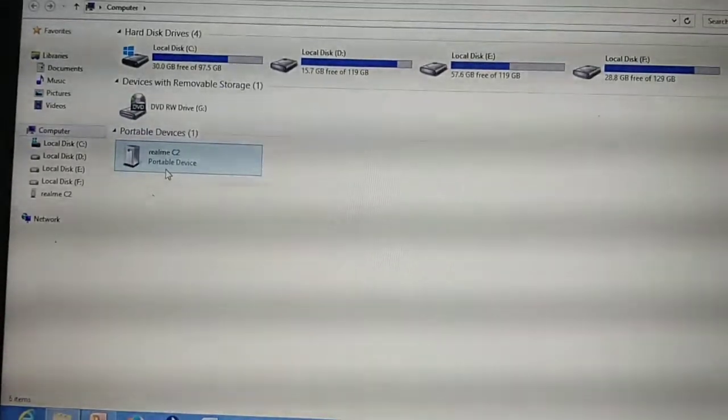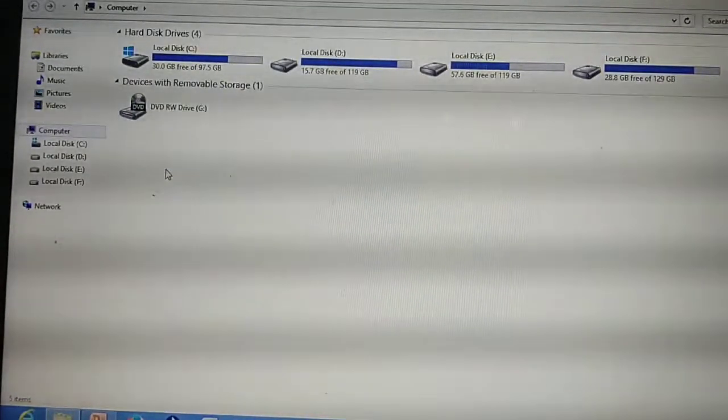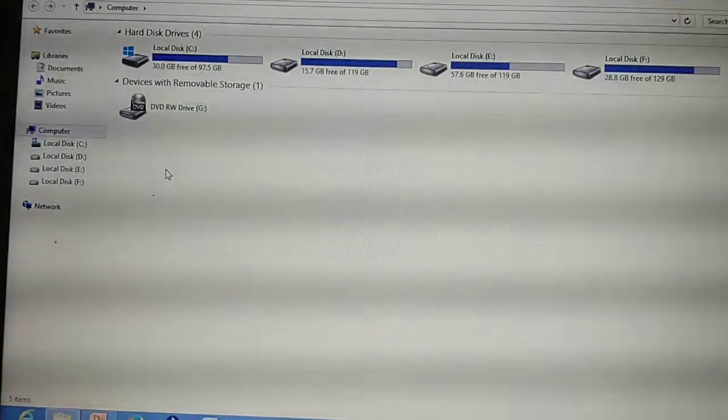Next, the fifth one is what I said, network drives. This system is not connected with any network.